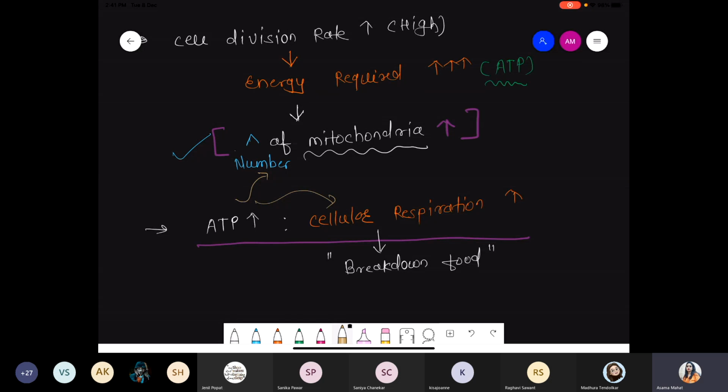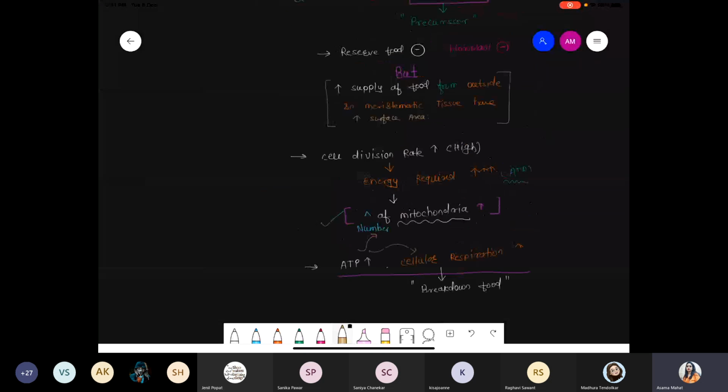Okay, done this part. Okay, chalo. So all these are some basic information with respect to meristem.